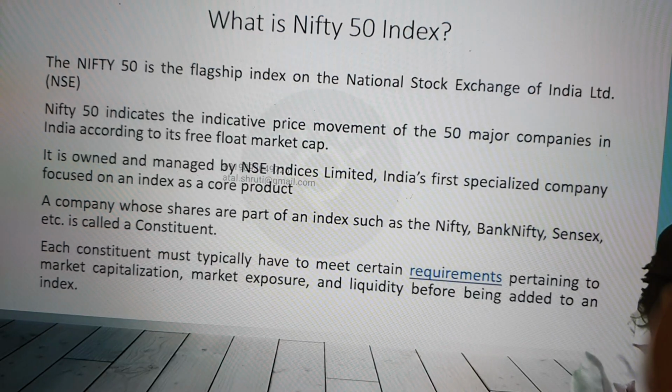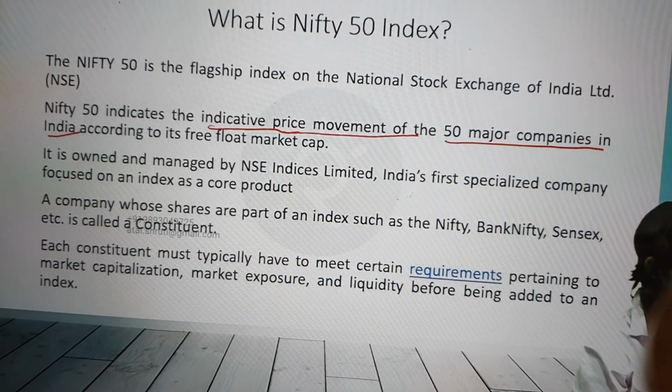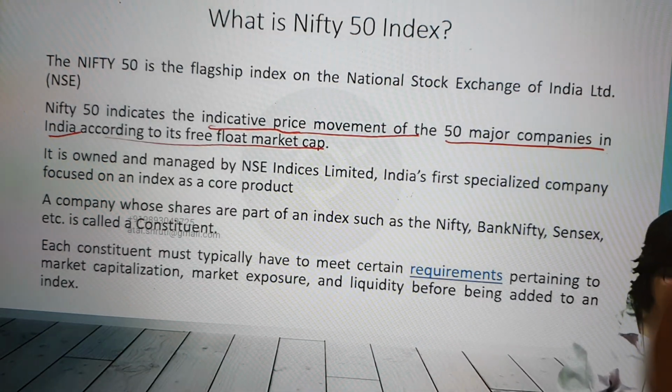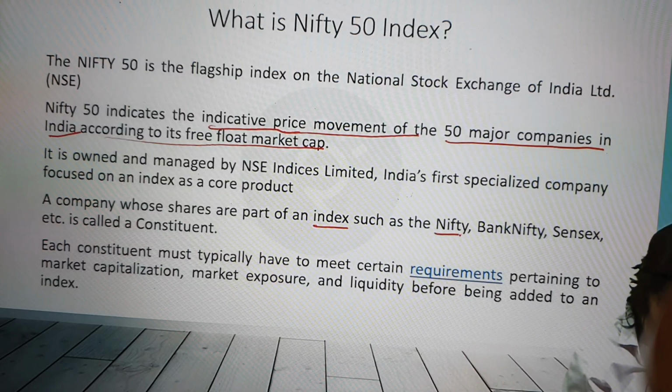Correct? Nifty 50 indicates the price movement of what? Of 50 major companies in India. Which 50 major? Based on what? Based on free float market capitalization. Is this okay? Yes. Now, like I said, we have an entire representation, Nifty. We can also have indices such as Nifty or Sensex.